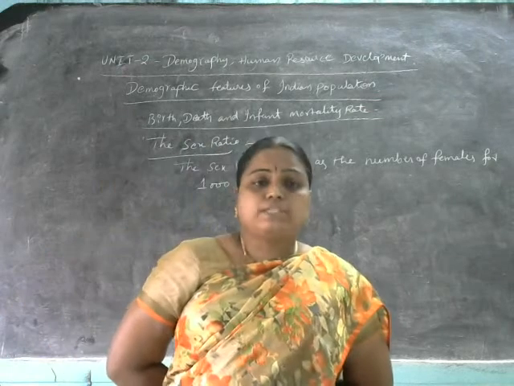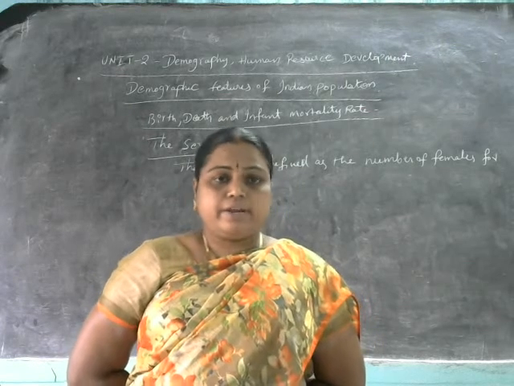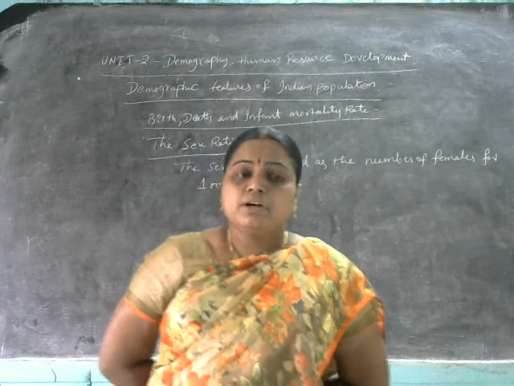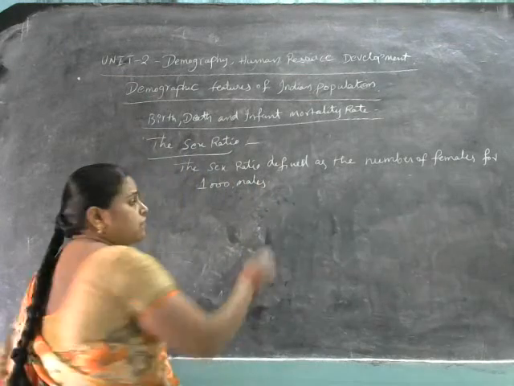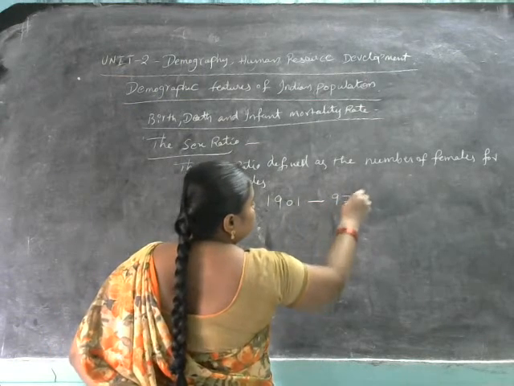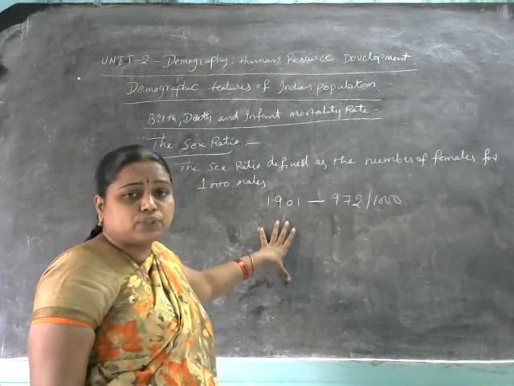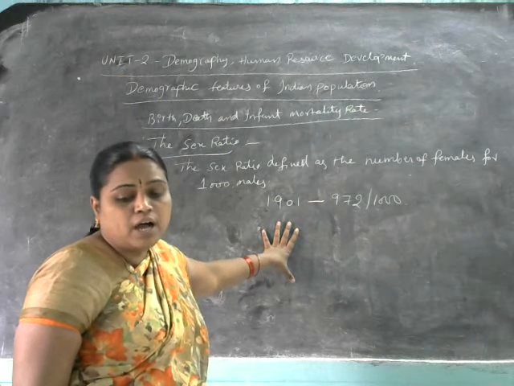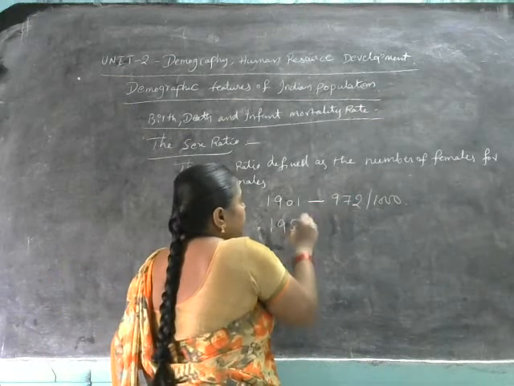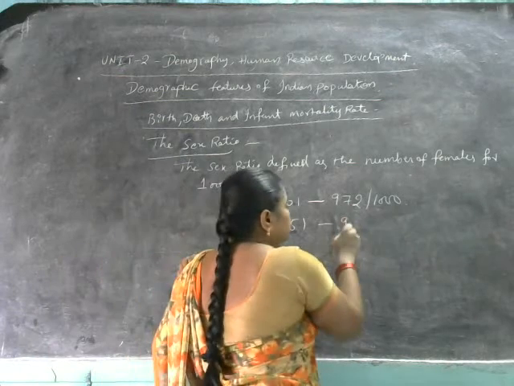Table 2.3 is going to be explaining the sex ratio in India, at the end of that unit. The sex ratio was 972 females per 1,000 males in the year 1901. In the year 1951, the female sex ratio was reduced to 946 per 1,000 males.